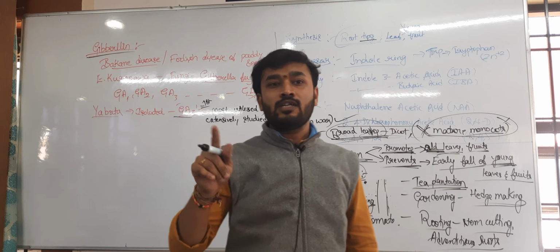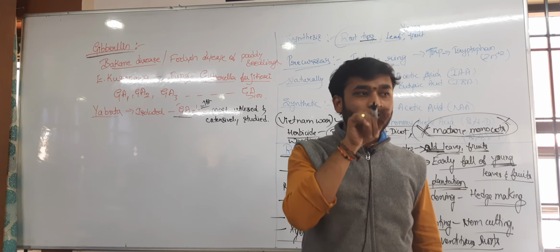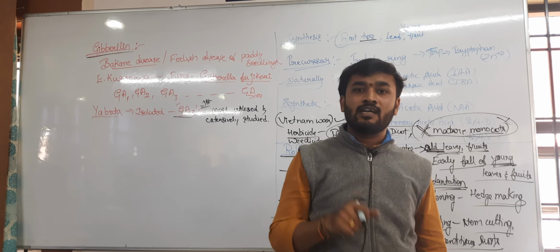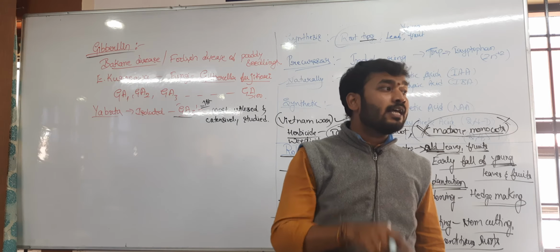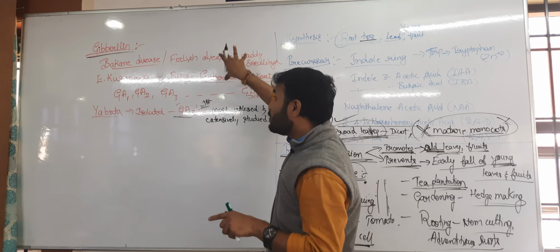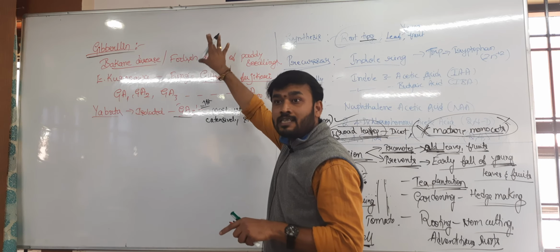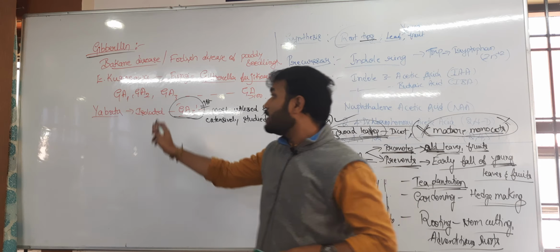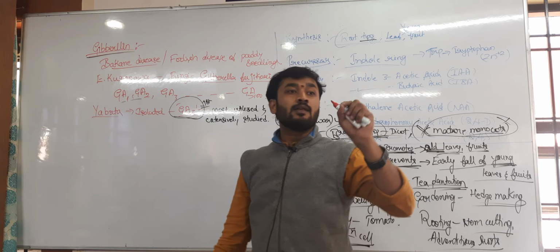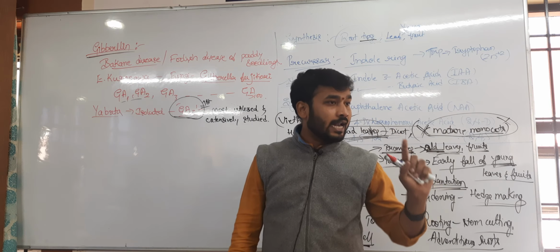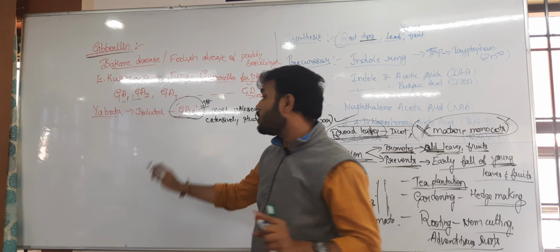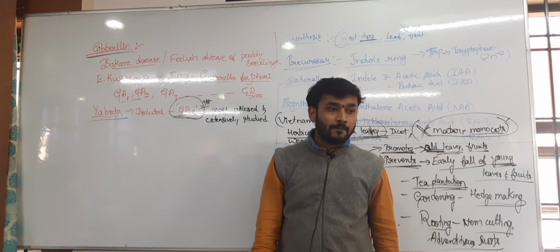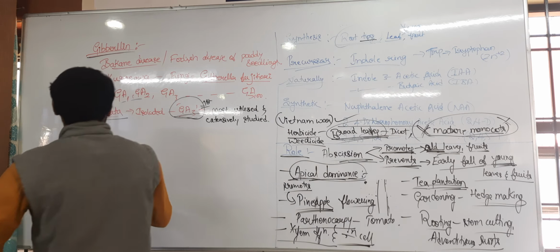But I have mentioned GA1, GA2. There will be a question, right? GA1, we named the strain first, GA2 second, GA3 third. GA3 showed the actual activities that the Gibberella-infected paddy plants showed. The same activities were shown by gibberellic acid 3, not by gibberellic acid 1 or 2. Hence, the first isolated, completely characterized and extensively studied form is known as GA3, by Yabuta. The scientist's name is Yabuta. Clear?